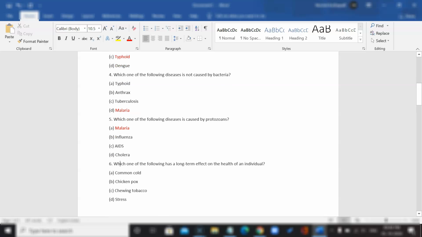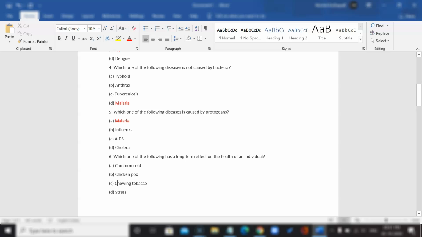Next, which one of the following has a long-term effect on the health of an individual? Common cold, chickenpox, chewing tobacco, and stress. In terms of time period, we have 2 types of diseases: acute and chronic. Acute diseases only last for a short period of time, 1-2 days, a week tops, whereas chronic disease can last for months or even years, and overall they have a major effect on our lives. So common cold, it's definitely an acute disease, so it won't have any long-term effect, 1 to 2 days. Chickenpox, also an acute disease, a week tops.